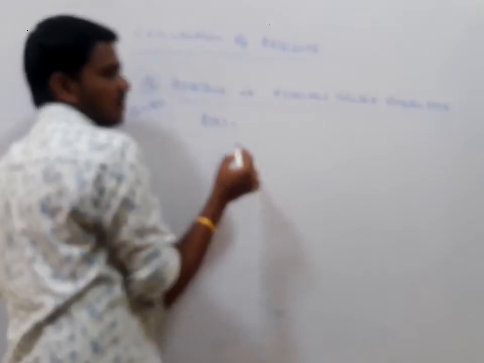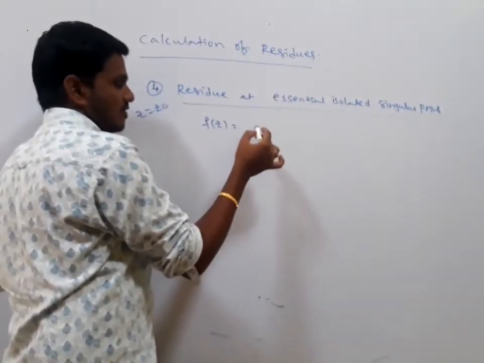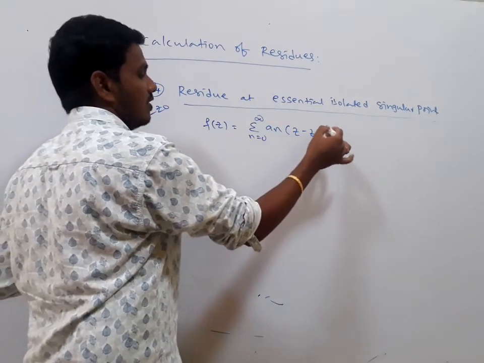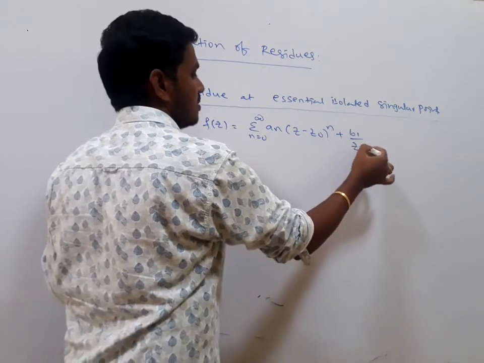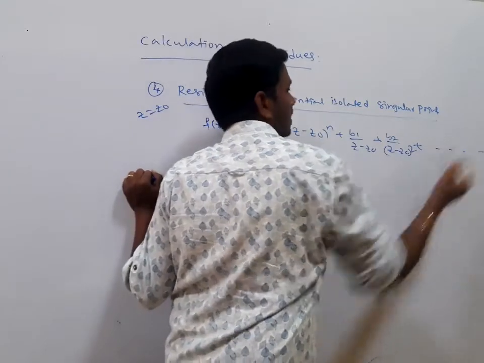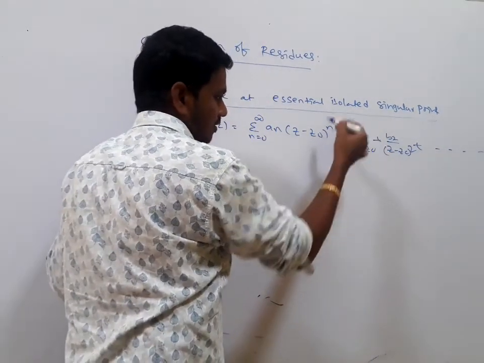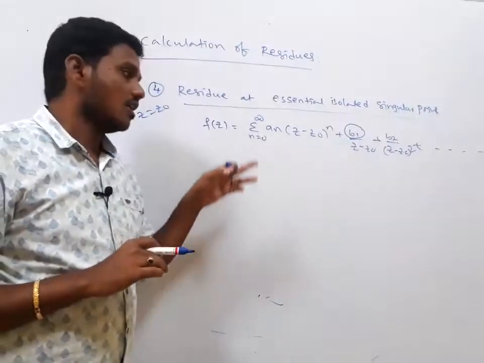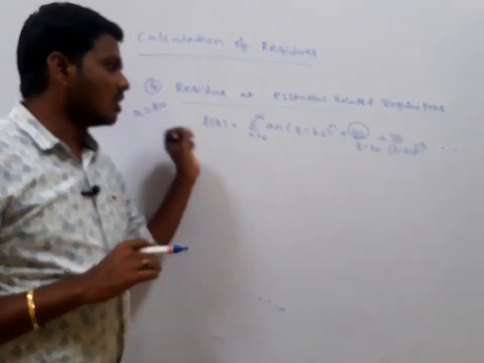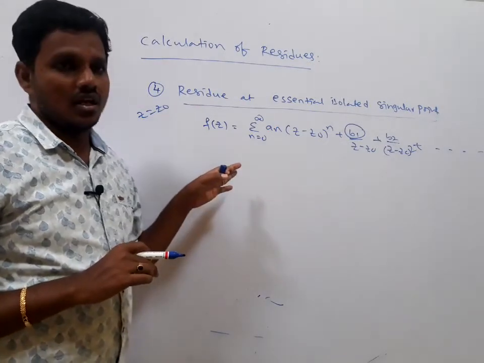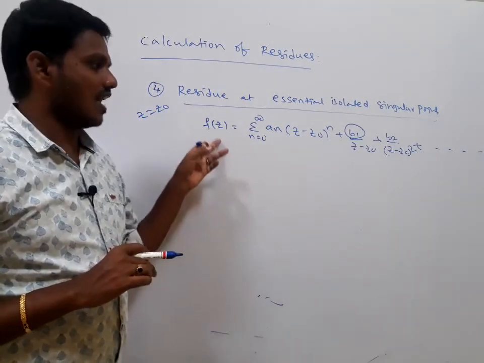You can write the Laurent series expansion for f of z: summation n is equal to 0 to infinity a n into z minus z naught all to the power of n, plus some b1 divided by z minus z naught, some b2 divided by z minus z naught whole square, plus so on. You will get an infinite number of terms. The coefficient, yes, you need to expand it. In the previous cases, no need to write the Laurent series expansion. But in this case, compulsorily you need to expand it. When the function has an essential isolated singular point, you write f of z as a Laurent series, then you take the coefficient of 1 by z minus z naught, that is your residue.